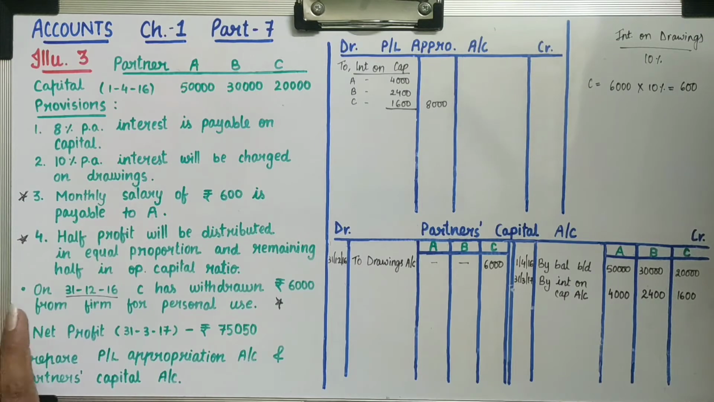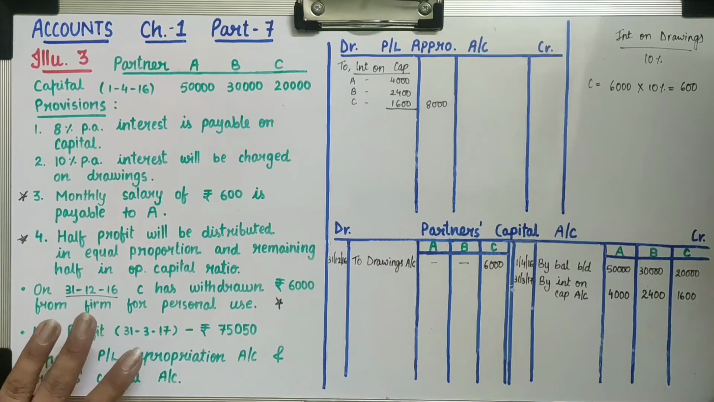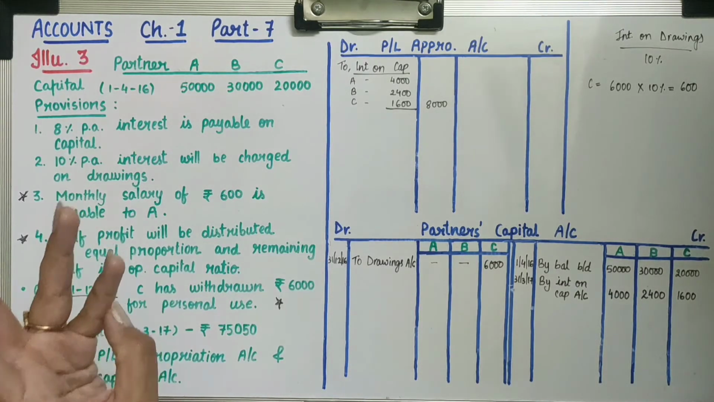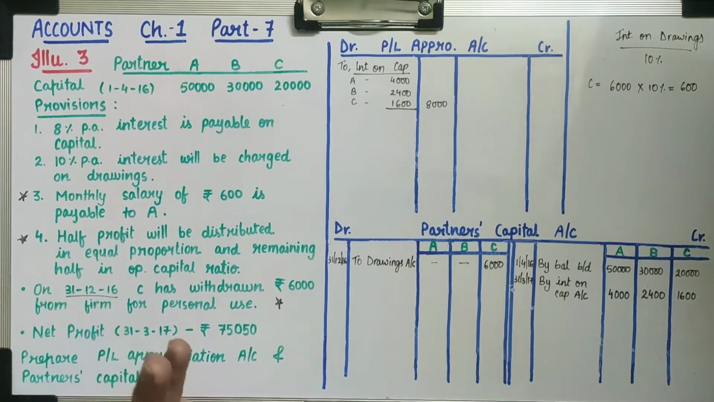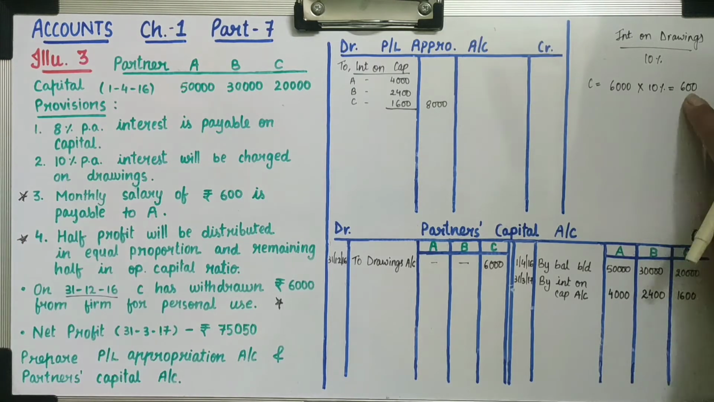Now let's calculate what are the months remaining to charge interest on drawings. Now C has withdrawn on last date of December, so we cannot consider December month. So Jan, Feb and March. On March our financial year will be completed. So 3-month interest will be charged. So this is for entire year. We will multiply with 3 and divide it by 12. So we will get interest on drawings for 3 months. So rupees 150 is interest on C's drawings.